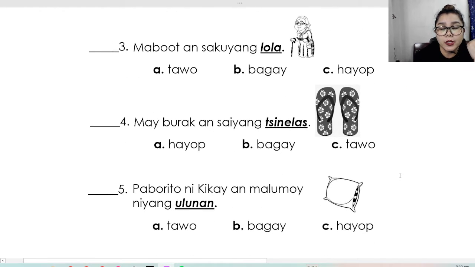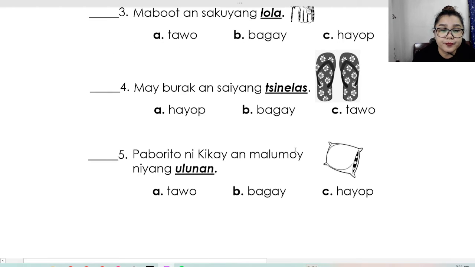Next, number 4, may burak ang sa iyang tsinelas. The underlined word is tsinelas. A, hayop, B, bagay, C, tao. May burak ang sa iyang tsinelas. A, hayop, B, bagay, C, tao. So that is, the underlined word for number 4 is tsinelas.